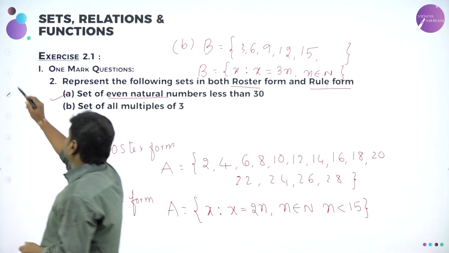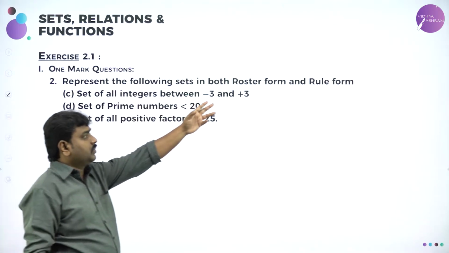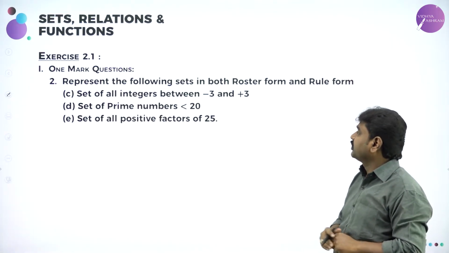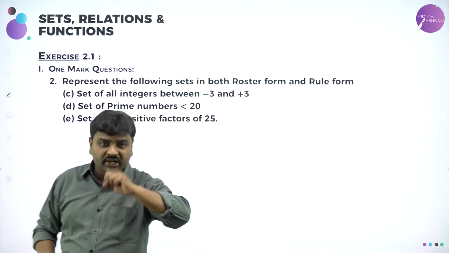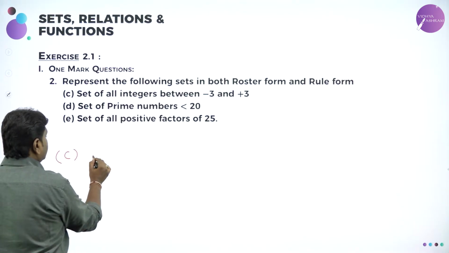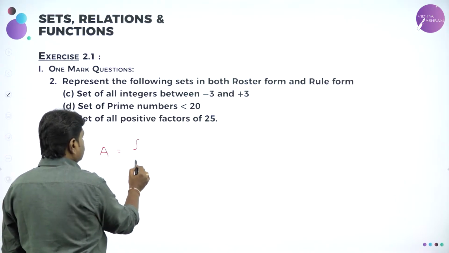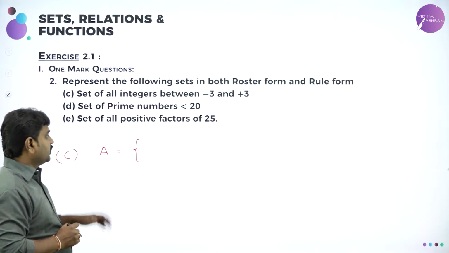Then, represent the following sets in roster form and rule form. The first set is the set of all integers between -3 and 3. So question C, they want you to write all the integers between -3 and 3. In roster form, let us define the set. Set A is equal to, you know, you can give any name to the set, but it should be a capital letter.